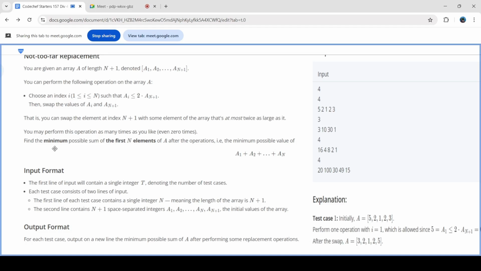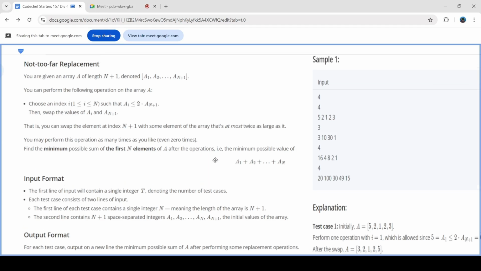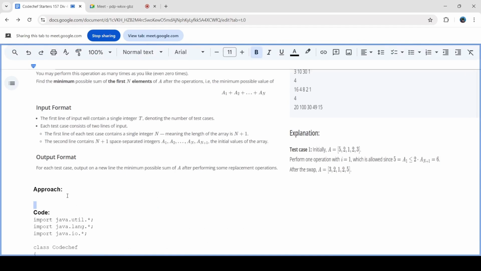You have to find the minimum possible sum of the first n elements of A. So basically what I need to do is find the minimum possible sum of the first n elements of A. This line is really important. So what does this imply?